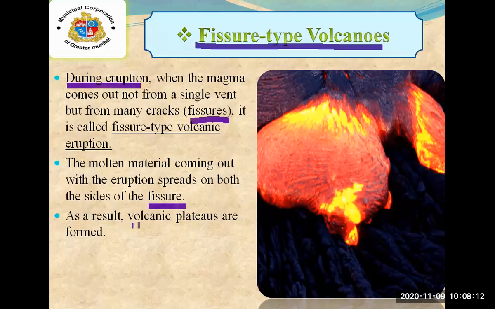As a result, volcanic plateaus are formed. Due to fissure type volcanoes, new plateaus are formed. So this was the second type of volcanoes.